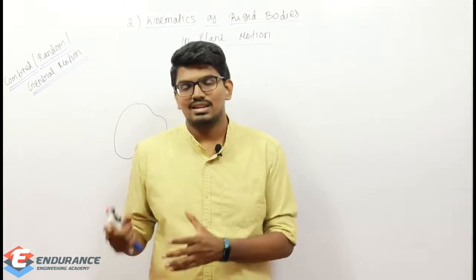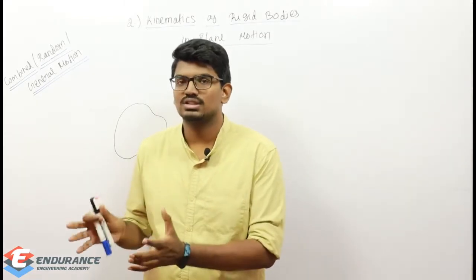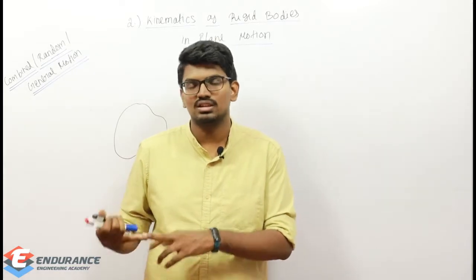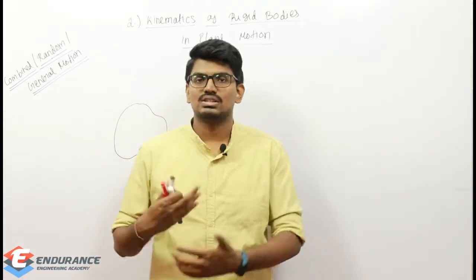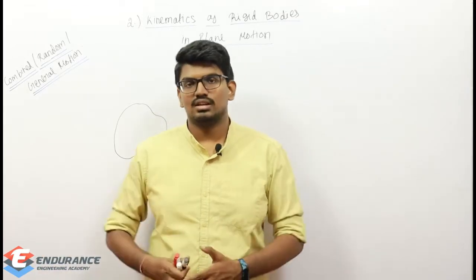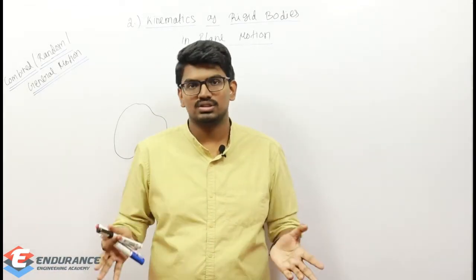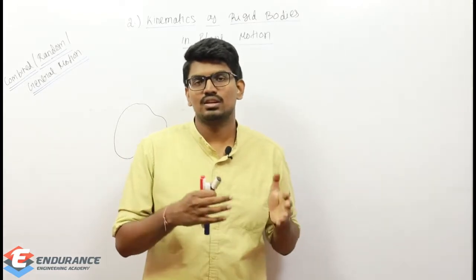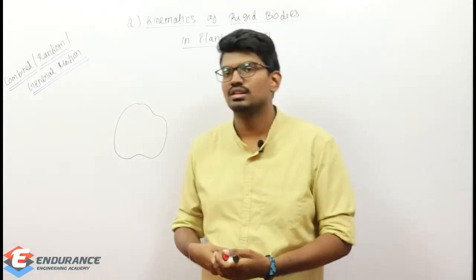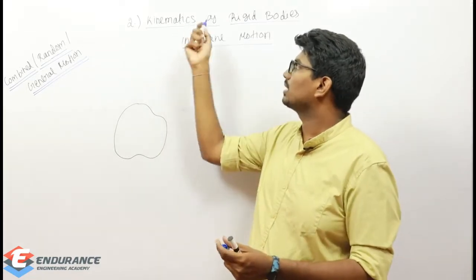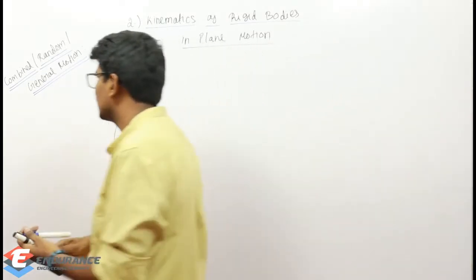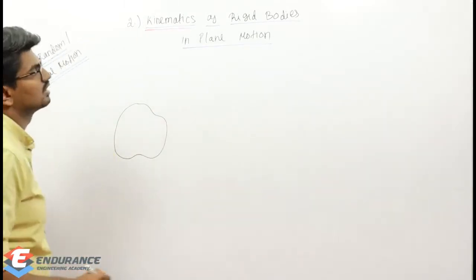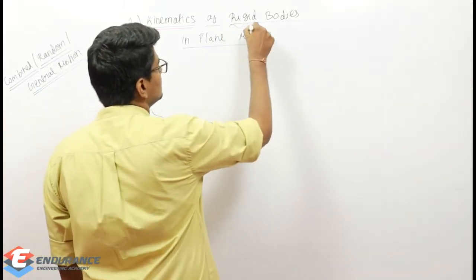Now, in the second chapter, we did all those things. We dealt with all the motion parameters such as velocity, acceleration, displacement, angular velocity, angular acceleration, circular motion, and linear motion in detail. Now coming to the next chapter, here we are going to deal with kinematics only. Here also it is kinematics. We are not going to consider the cause of motion. And here it is a rigid body.